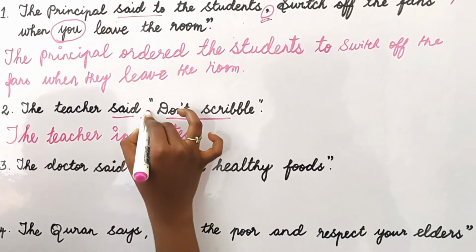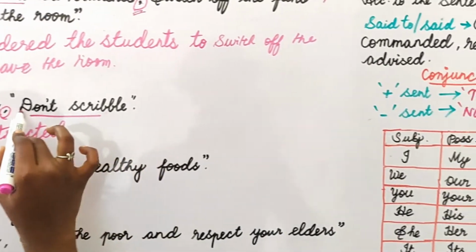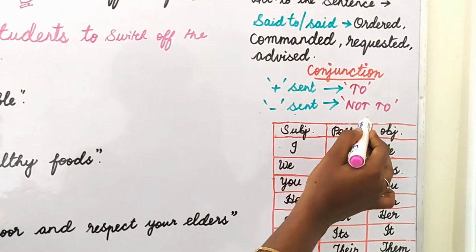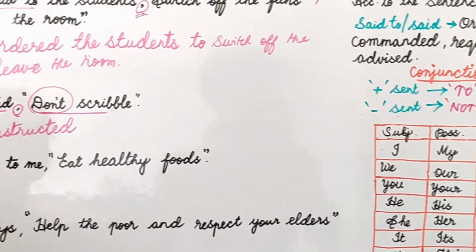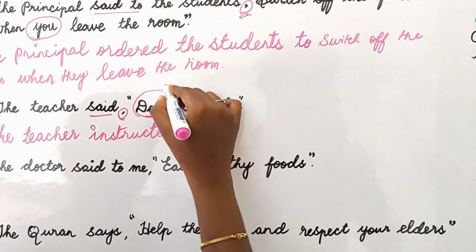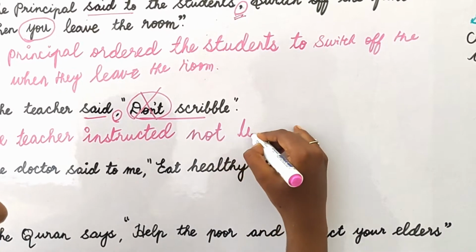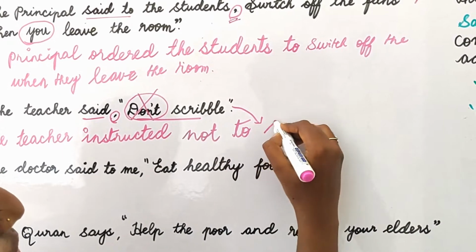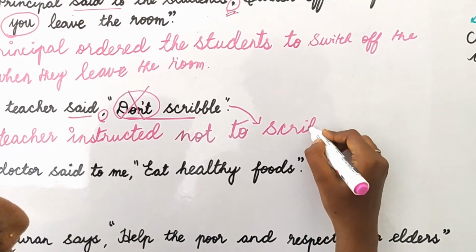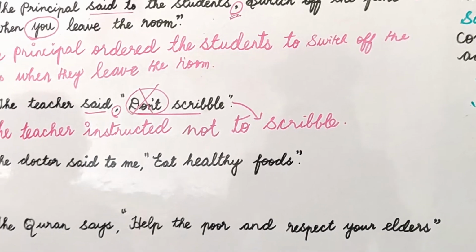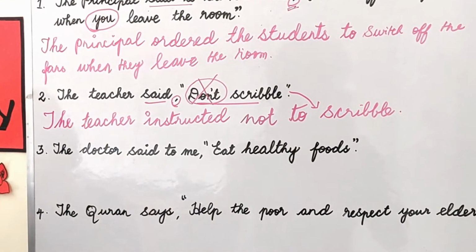Instead of this comma, what's the conjunction? See, we have don't, it's a negative word. So for a negative sentence, what conjunction? Not to. The teacher instructed, instead of this don't, write not to. Then the rest of the words, not to scribble. That's all. The teacher instructed not to scribble.